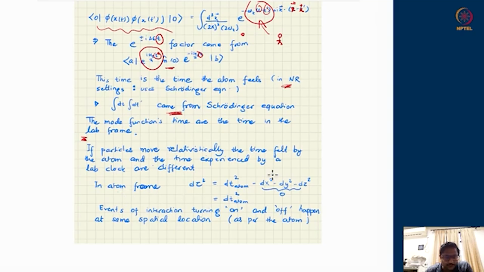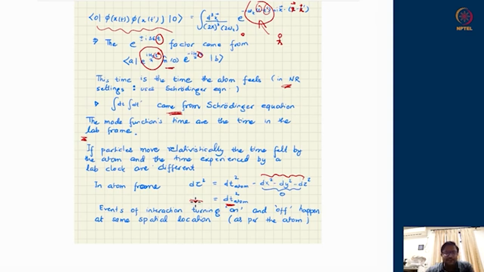And in the meanwhile, atom is not moving at all in its own frame. So in atom's frame, its displacement in space is 0, and the total event ds square, or the total separation, is the proper time separation between the two events of interaction turning on and turning off. According to atom, this much time might have elapsed, which is the proper time.